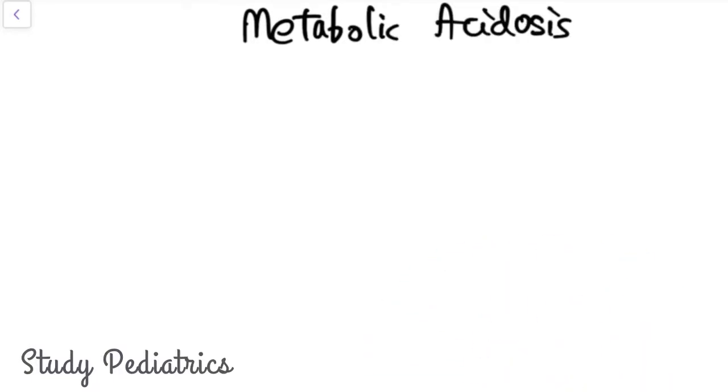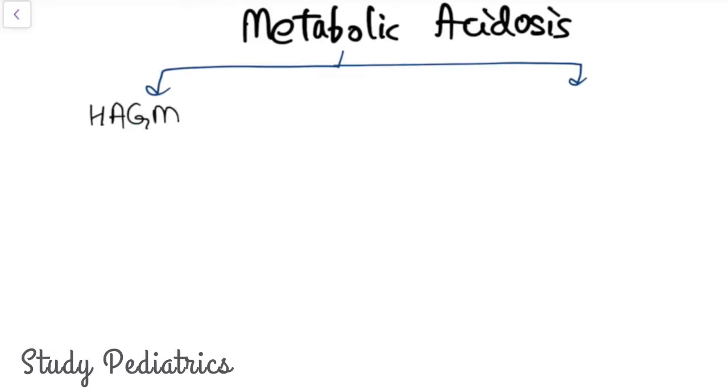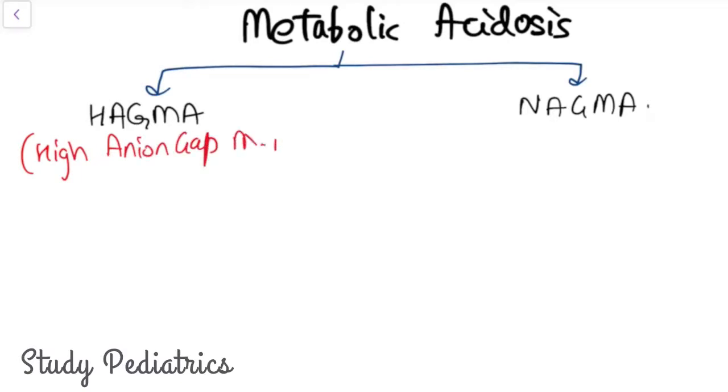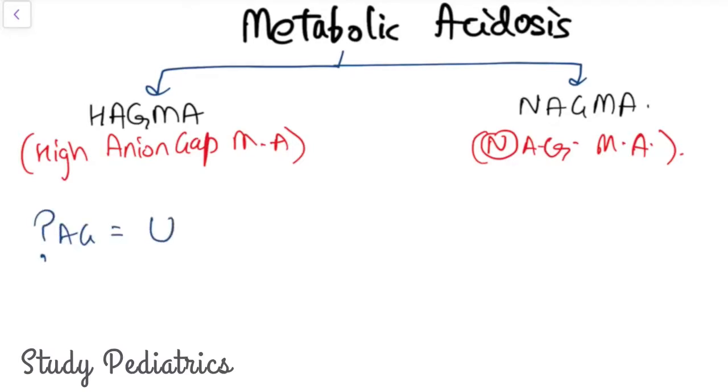Now the metabolic acidosis again can be classified into two types. The first is what we call HAGMA, and the second is NAGMA. HAGMA is high anion gap metabolic acidosis, whereas NAGMA is normal anion gap metabolic acidosis. Now what is anion gap? Anion gap is defined as the difference between unmeasured anions minus the unmeasured cations.